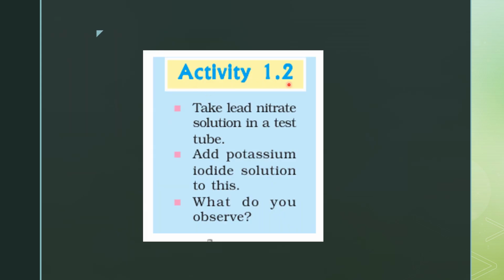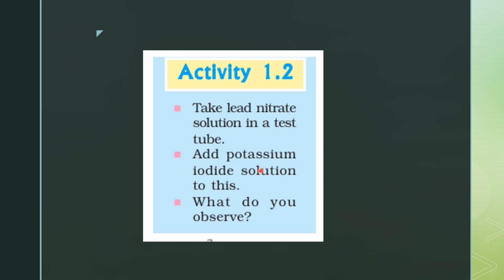In the second activity, we take lead nitrate solution in a test tube. आपको एक टेस्ट ट्यूब में lead nitrate solution prepare करना है, ठीक है? And add potassium iodide solution to this. इसमें potassium iodide solution add होगा. And then you have to observe what happens.